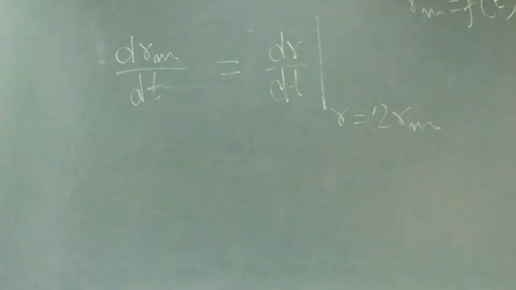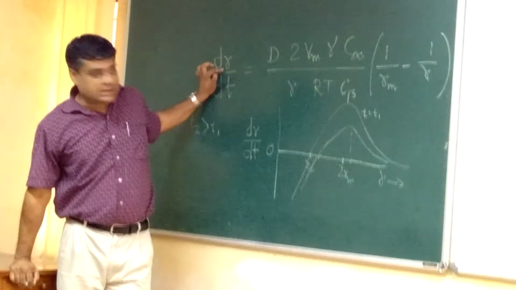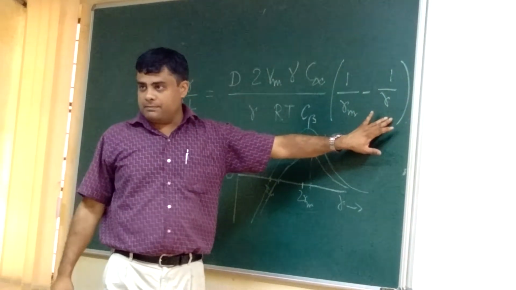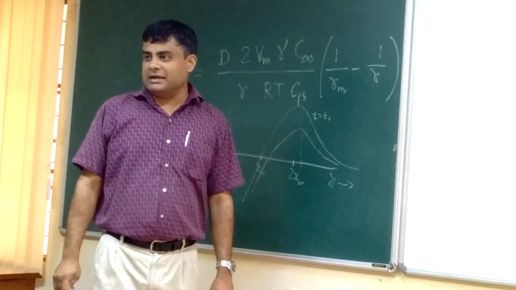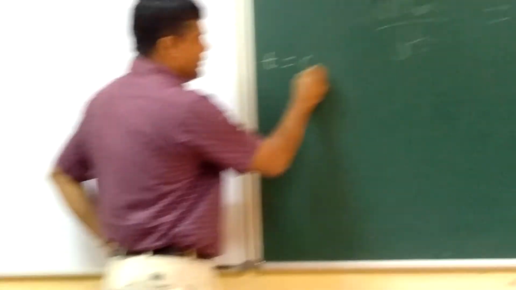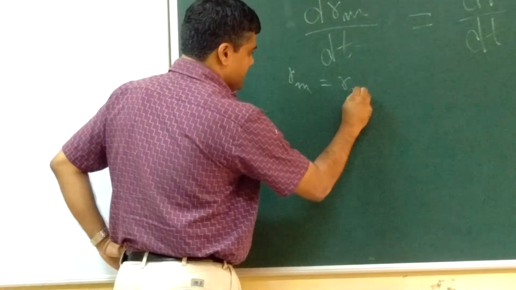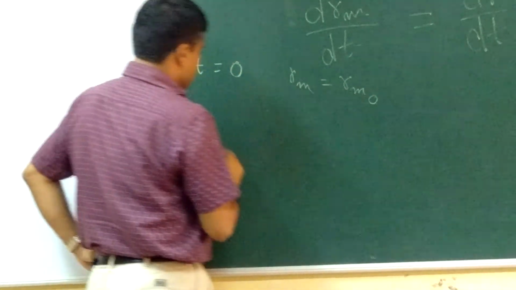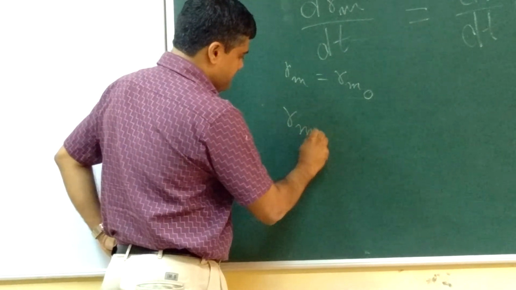What you need to do is write dRm/dt in this equation, with R equal to 2Rm, put it in and tell me the final expression. At t equal to 0, your Rm is Rm naught, and at t, it is Rm.